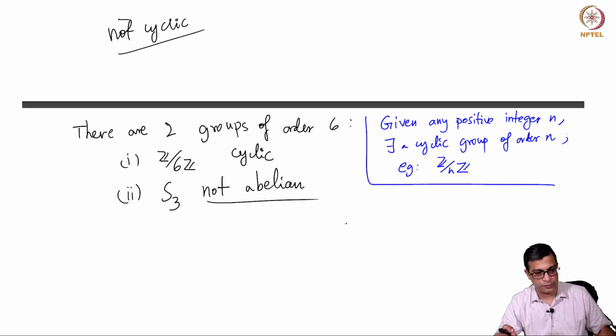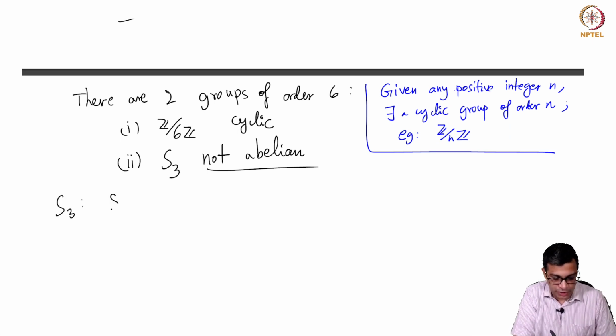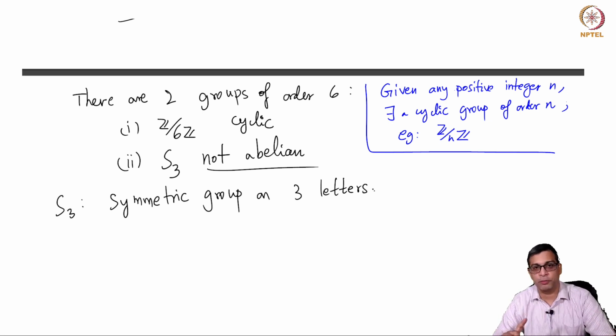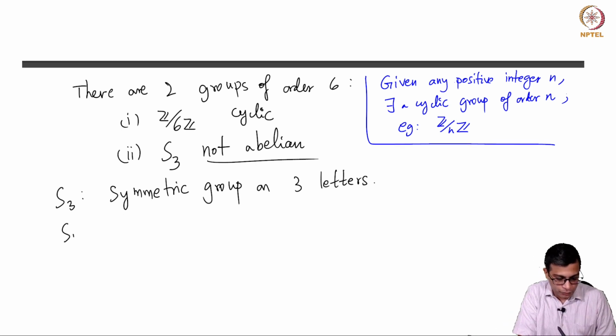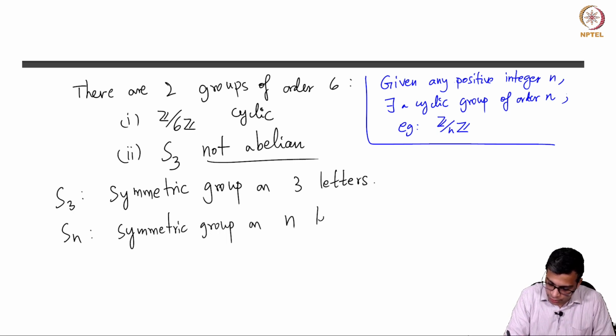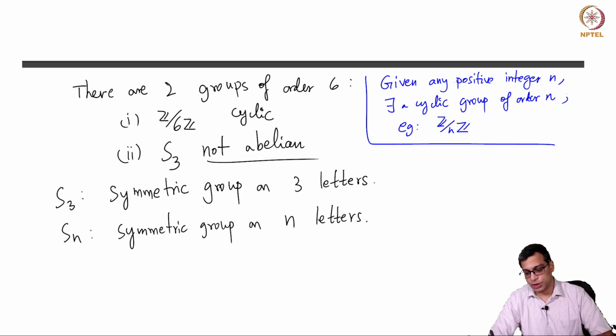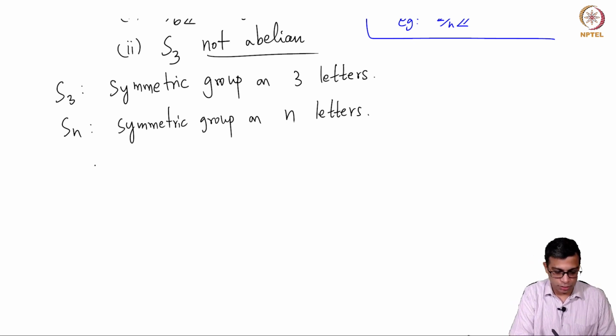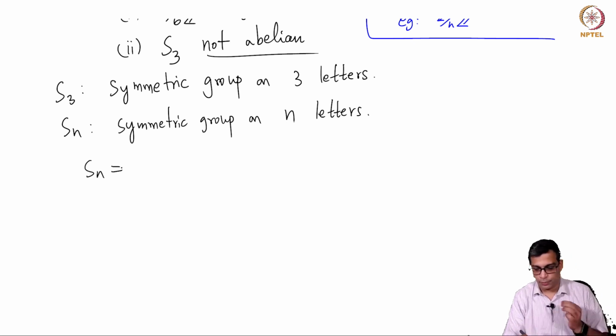talk about the important notion of symmetric groups. So, S3 is the symmetric group on 3 letters. So, in other words, this is the group of bijections of a set with 3 elements. So, more generally, Sn is the symmetric group on n letters. In many ways, this is the most important group for us. Okay? So, let me just spend 2 minutes on introducing the basic ideas of Sn.